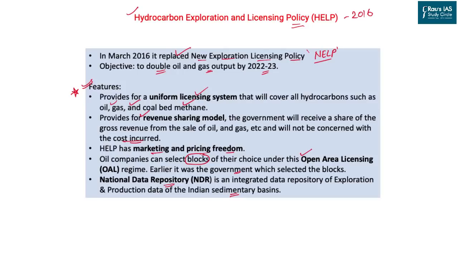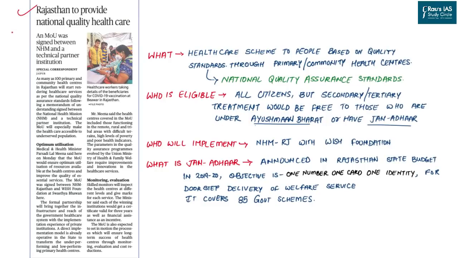With this discussion in place, let us now move to the next article for the day. This article appeared on page number 4 of the Delhi edition of The Hindu newspaper and talks about the initiative taken by the government of Rajasthan with respect to quality healthcare. Now, the article talks about the scheme of a particular state. It may not be asked by the UPSC in the examination directly, but you can utilize such examples for your mains answer writing, where you can quote such good examples to substantiate your point as well as bring the attention of the examiner to the quality of your answer.